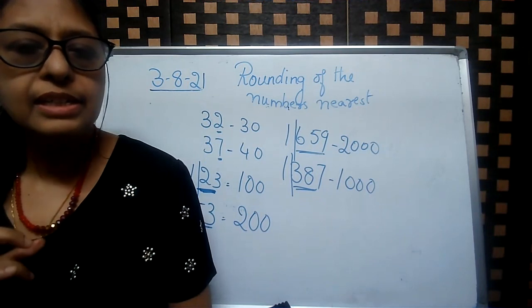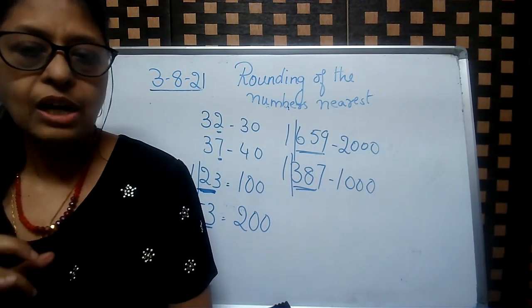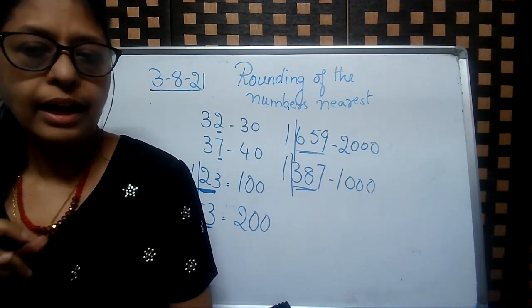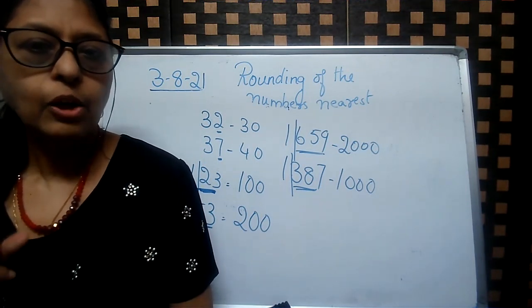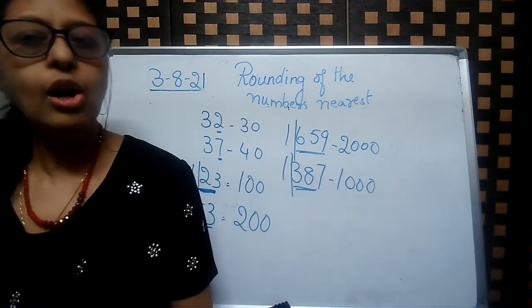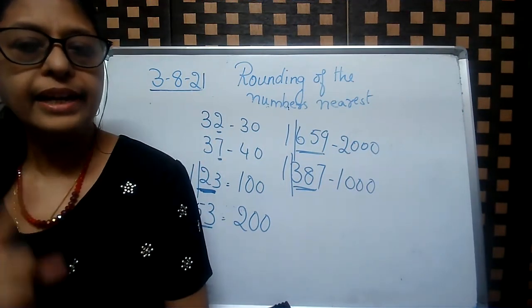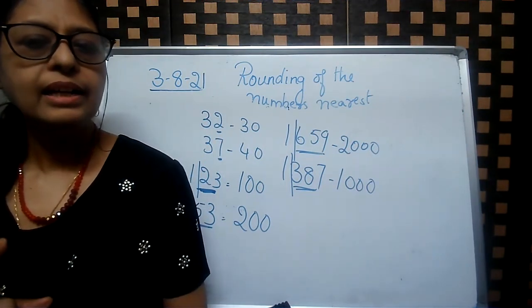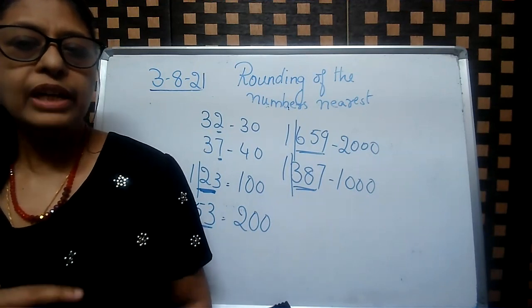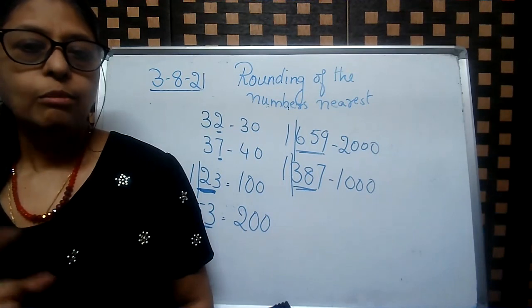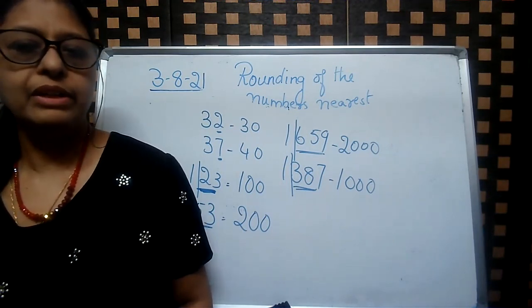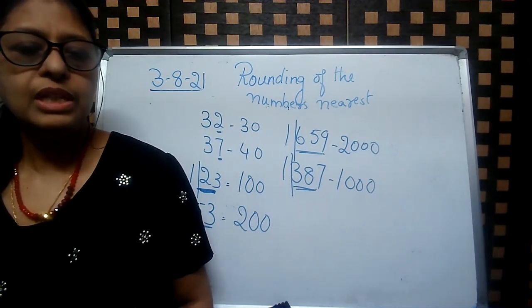Then if it is 50, it is rounding off to the 100. So you have to be very careful. In the first rule, is it a weak number or is it a strong number? In the second one, we have to see is it more than 50 or less than 50. For 1000, more than 500 or less than 500. I hope you have understood this concept.